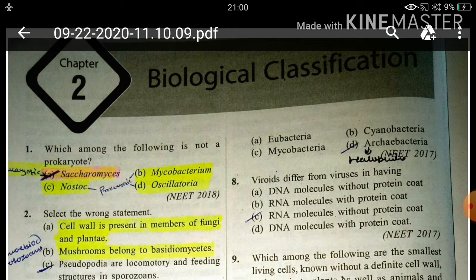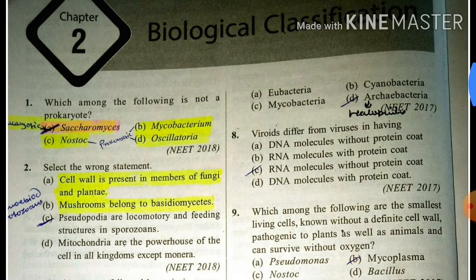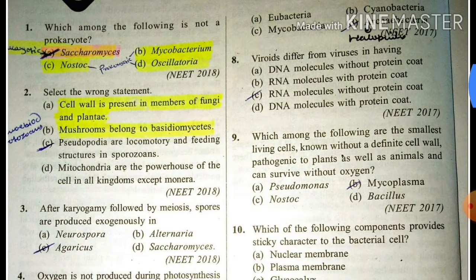Okay, let's start. Which among the following is not a prokaryote? That is Saccharomyces. Rest all, Mycobacteria, Oscillatoria and Nostoc, are prokaryotic. Okay, next, select the wrong statement. Cell wall is present in members of fungi and plantae. True. Mushroom belongs to Basidiomycetes.